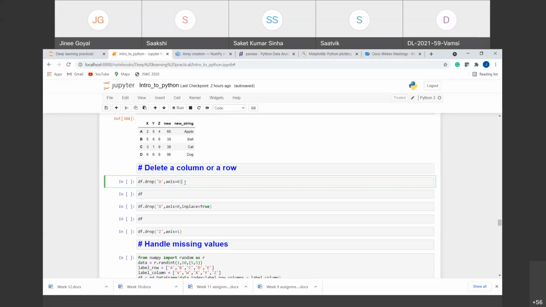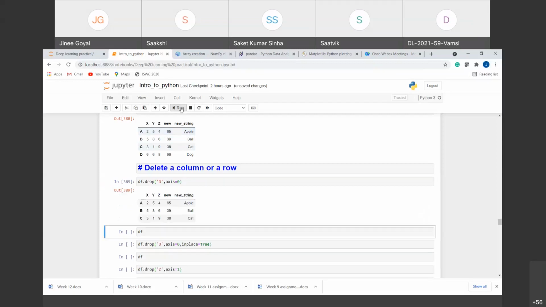Now why have we given axis here? As we have seen, it is like a 2D array. In a 2D array, the first index always tells you the row and the second index always tells you the column. The first index starts from 0, so we have given axis equal to 0. Axis equal to 0 tells us that we want to delete a particular row and not a column. So if we run this, you can see that the last row, D, has been deleted.